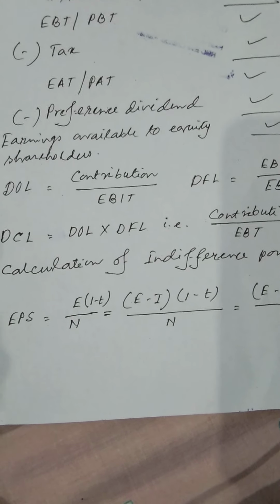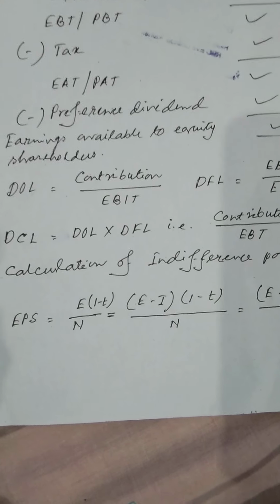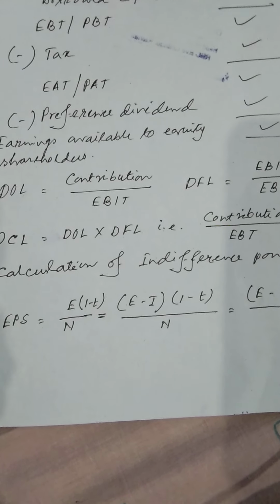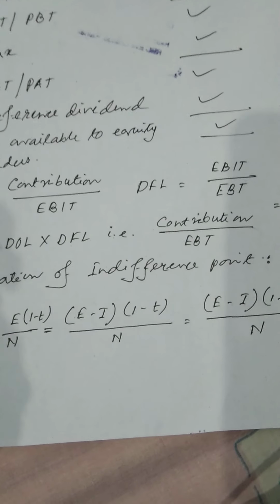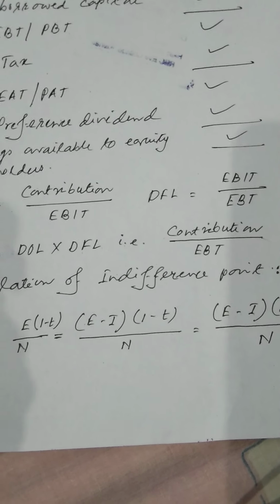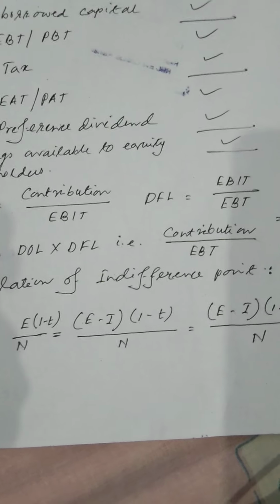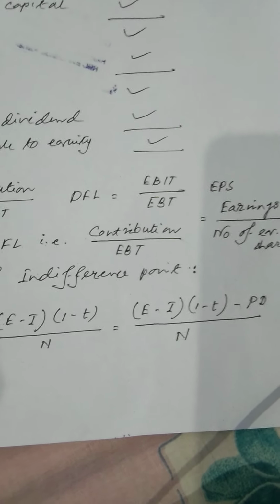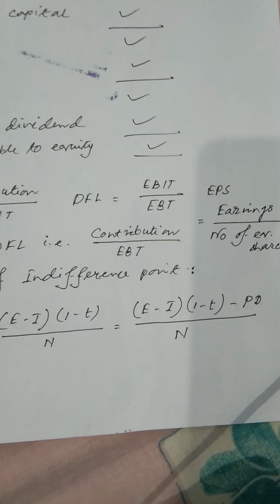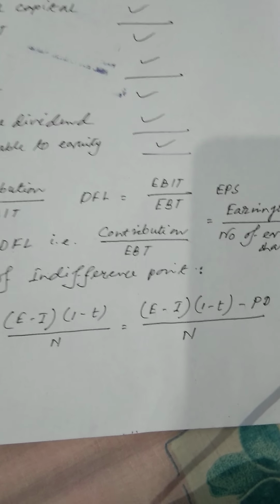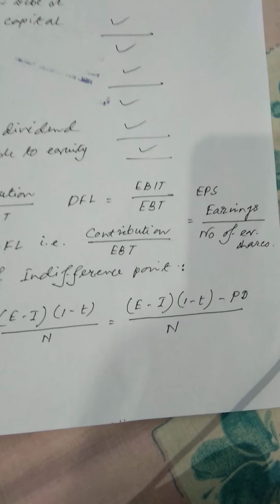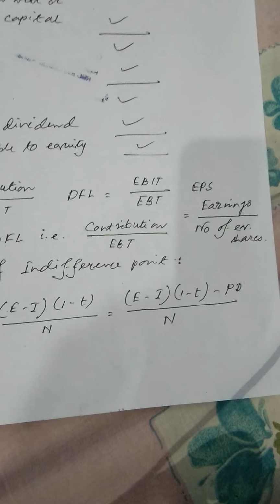Why is it E1 minus T? It is assumed that the company has only equity in its capital structure. In the second case, the company has both equity and debt. That's why interest has been deducted. And in the third case, the company has all the combinations, that is equity, debt and preference. That's why interest is also deducted and preference dividend is also deducted. Now we move on to a question.